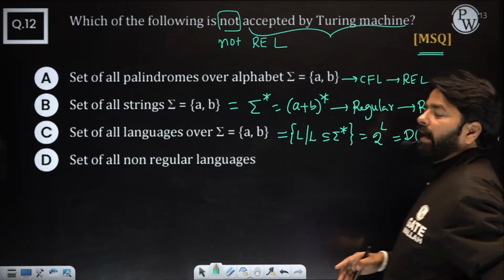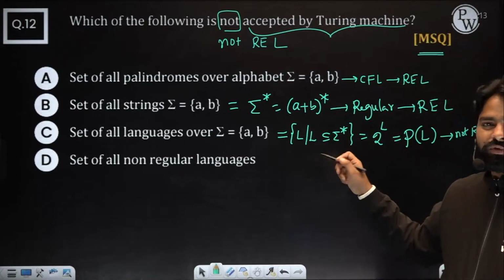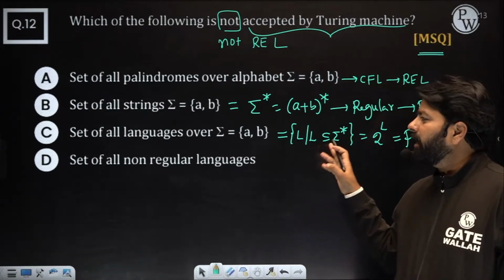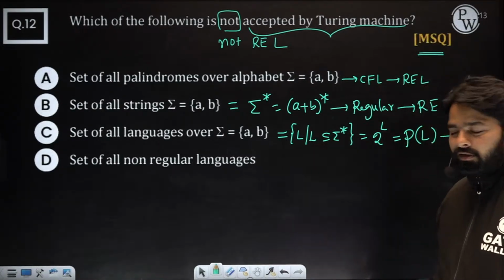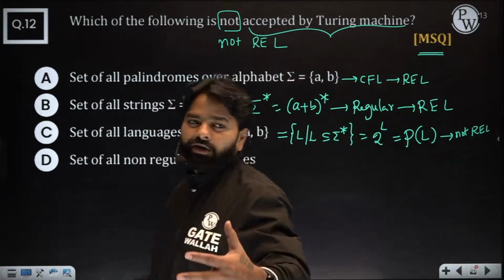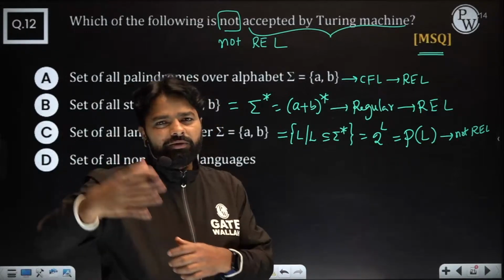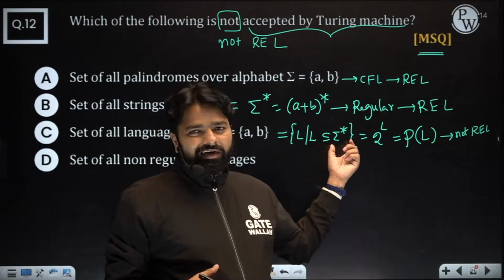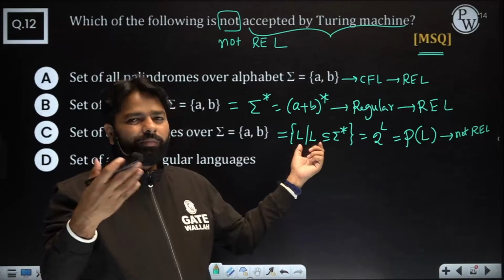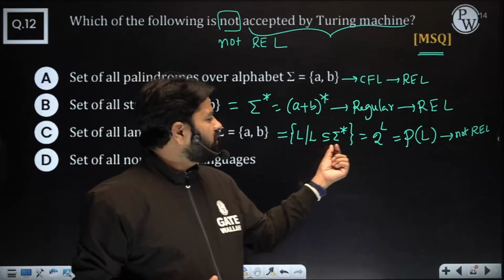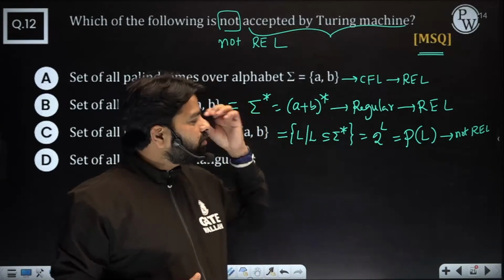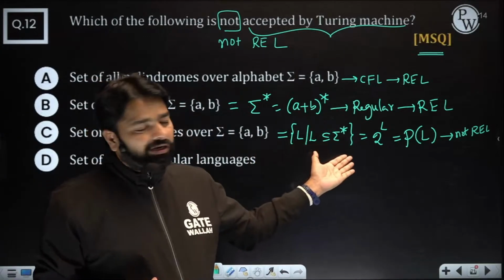Because there are many languages here which are not RELs. We don't need to worry which language is not REL, because representation would be difficult. There are proofs in TOC, like the diagonalization language. You might be aware of the proofs, right? Such languages can be used to prove there are languages which are not RELs.